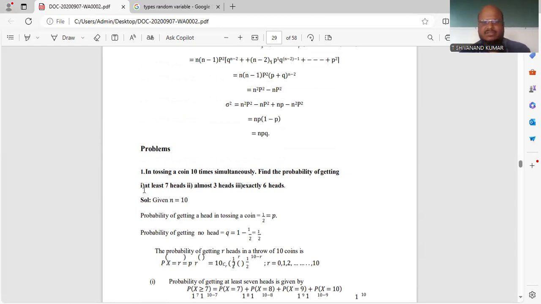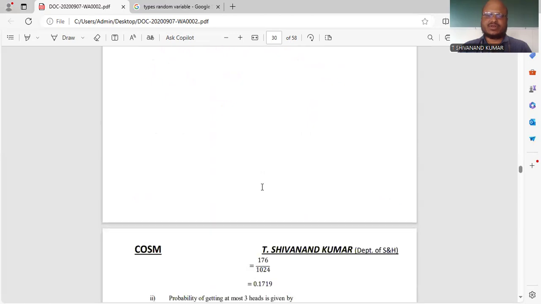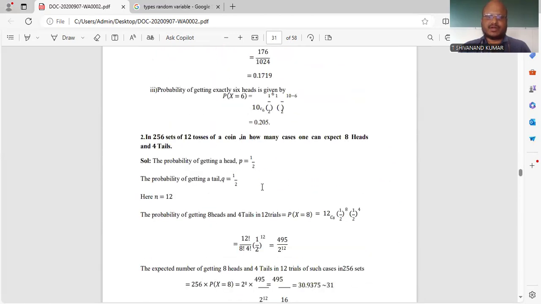So there are 3 problems inside this problem. At least 7 means we have to take from 7 to 10, and at most 3 heads means up to 3 values you have to take. Exactly 6 means r is equal to 6, you have to take it. Now we'll go for the second problem.